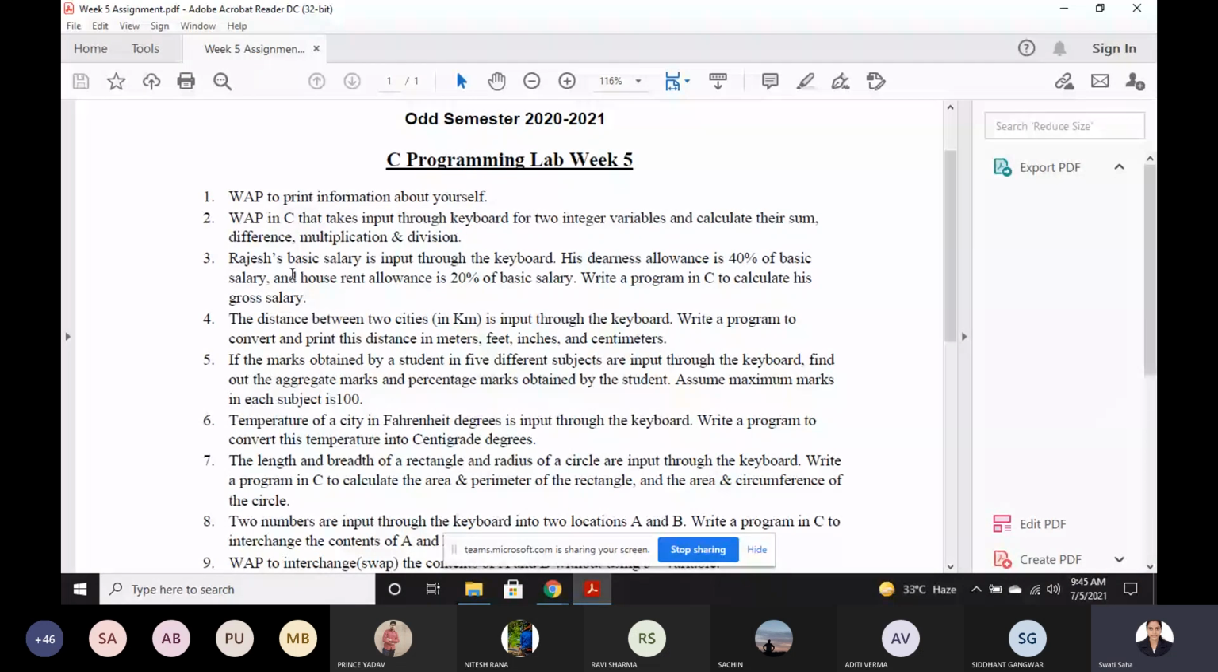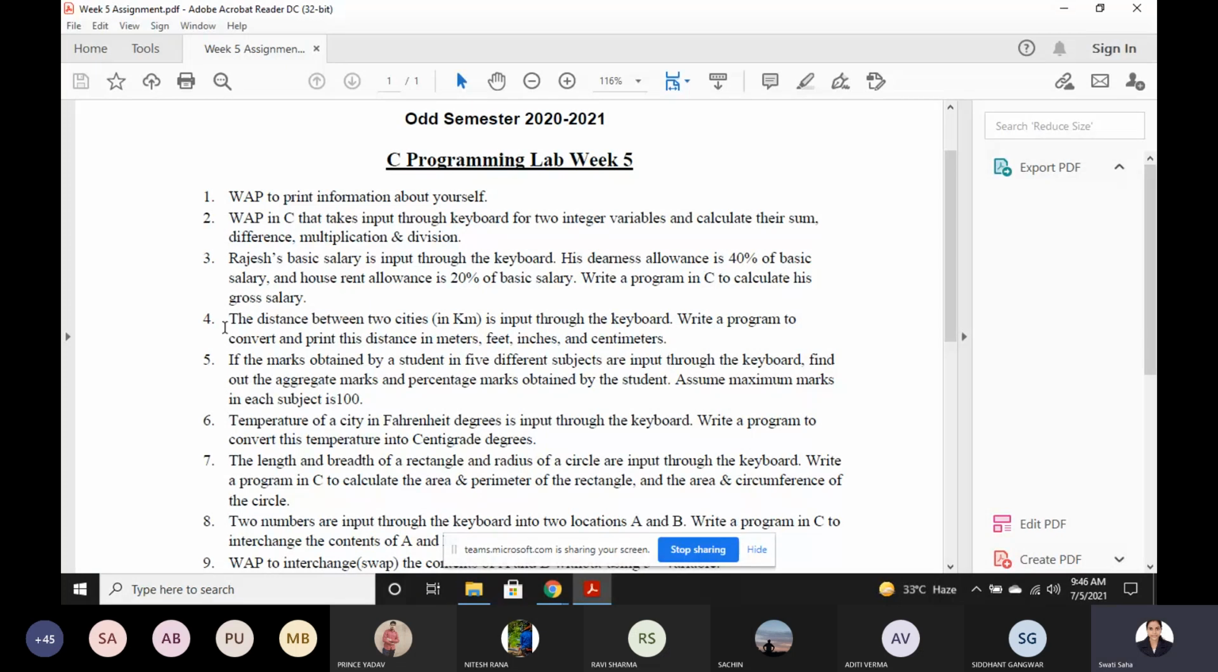So as you can see in this third question, Rajesh's basic salary is input through the keyboard. Means you have to take the salary through the keyboard. So for example, you have taken a salary as 1000. His DA is 40% of basic salary. So if his salary is 1000 rupees, then 40% of 1000 rupees is 400 rupees, and house rent allowance is 20% of 1000 rupees, so 200 rupees. So write a C program to calculate his gross salary. So what will be his gross salary? 1000 plus 400 plus 200. So you have to display the final answer.